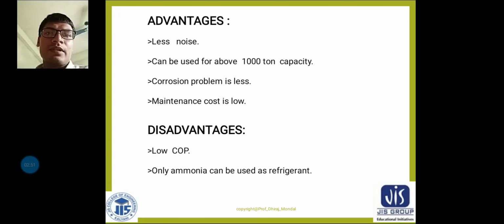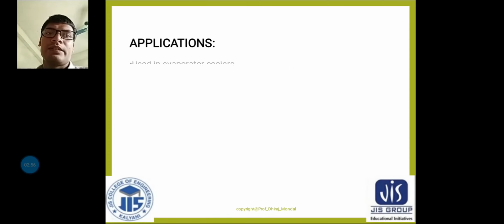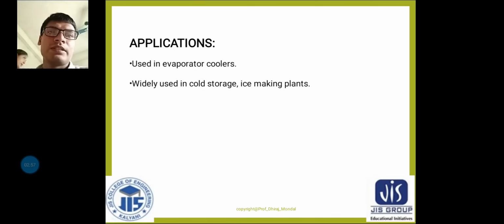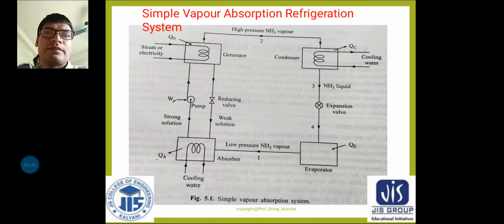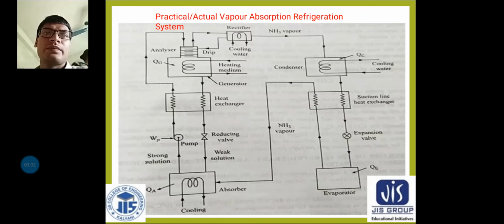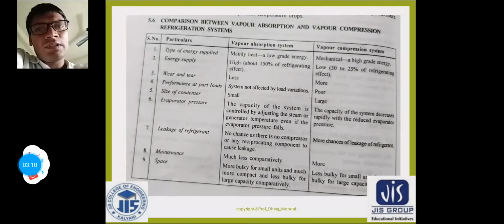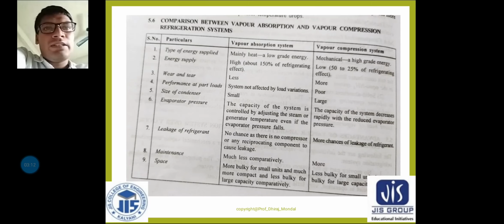After that we saw the applications of VARS, then the simple vapor compression refrigeration system, and the practical vapor absorption refrigeration system. So the first point I can see is the type of energy supplied.